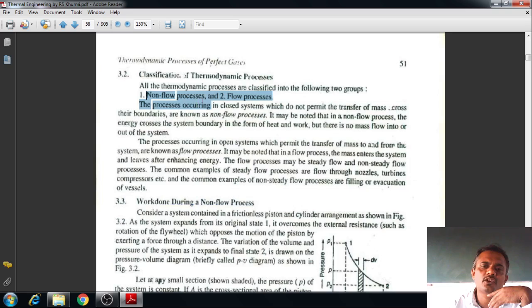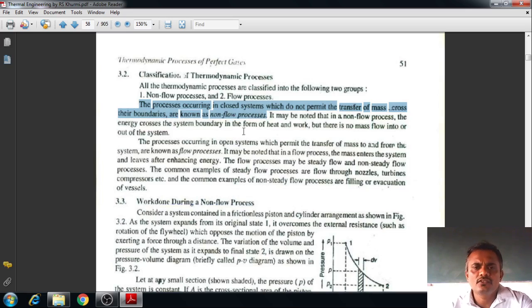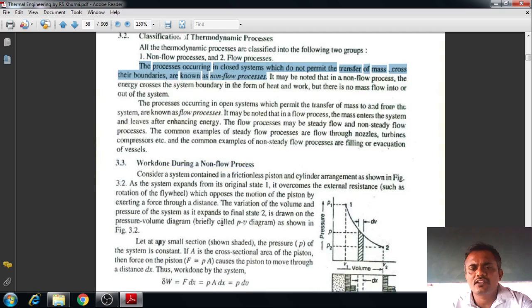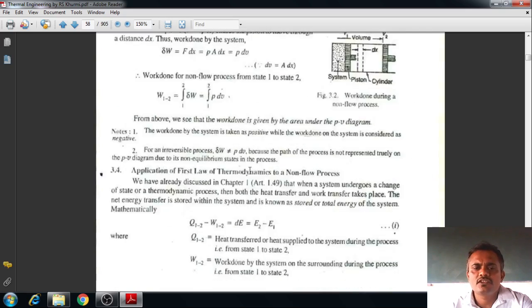And what do you mean by a non-flow process? It normally takes place in a closed system. The process occurring in a closed system does not permit the transfer of mass across the boundary. So if mass is not transferring and only energy can transfer, it can happen only in a closed system. Such a process is called a non-flow process. In both non-flow and flow processes there are further classifications which you have to concentrate on.